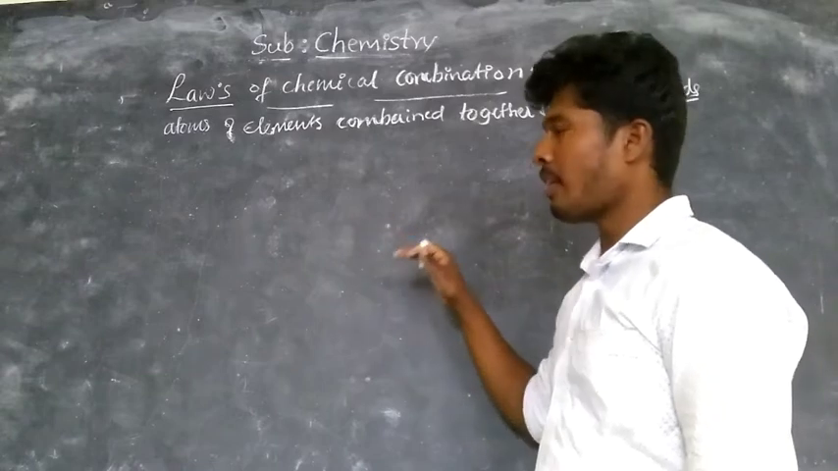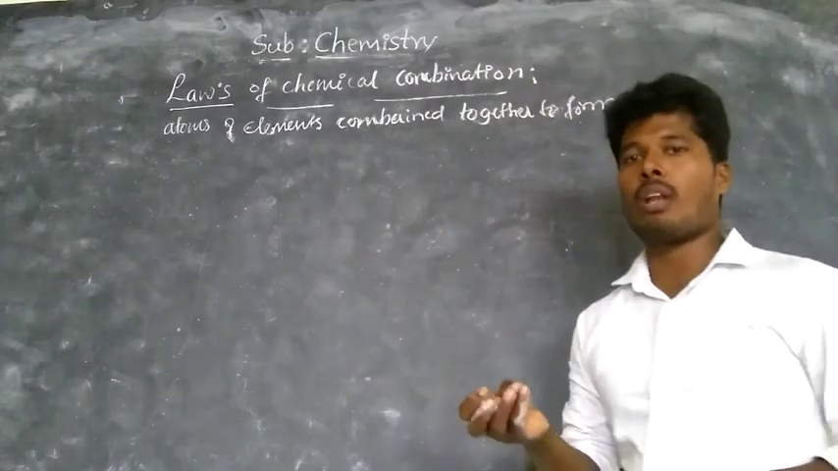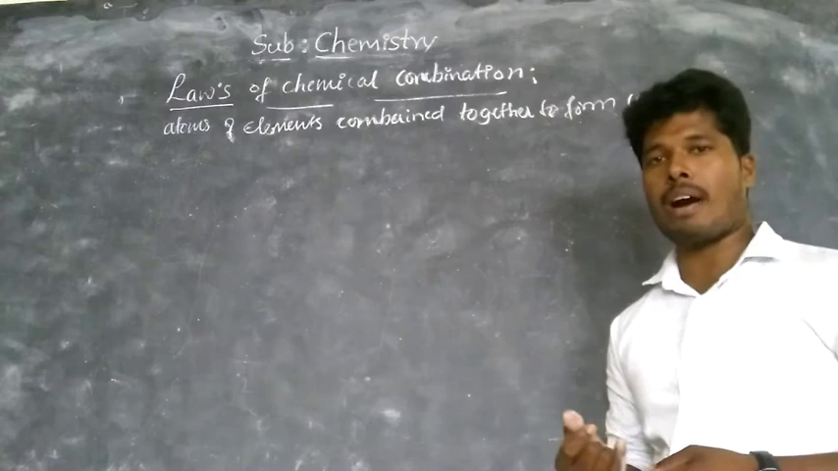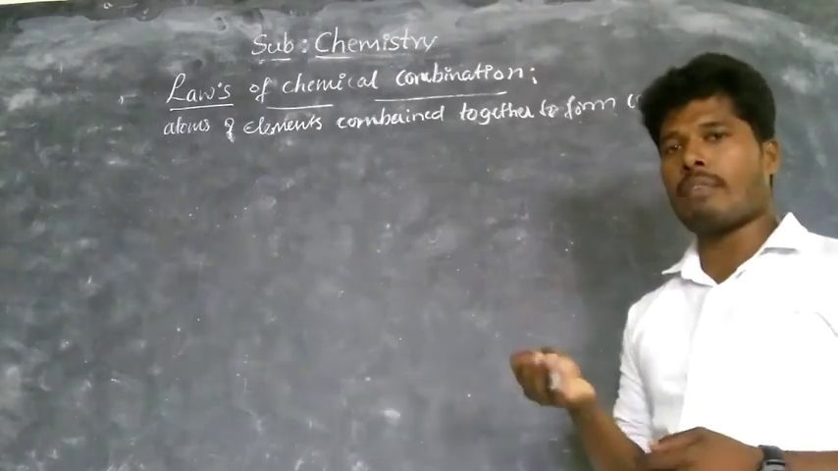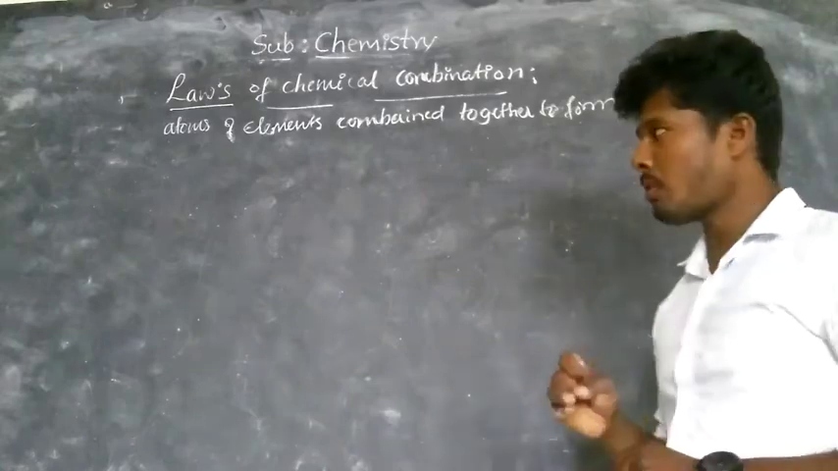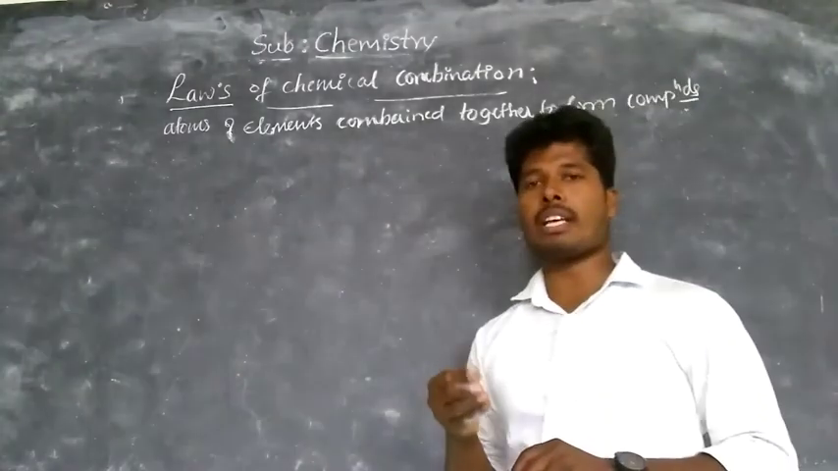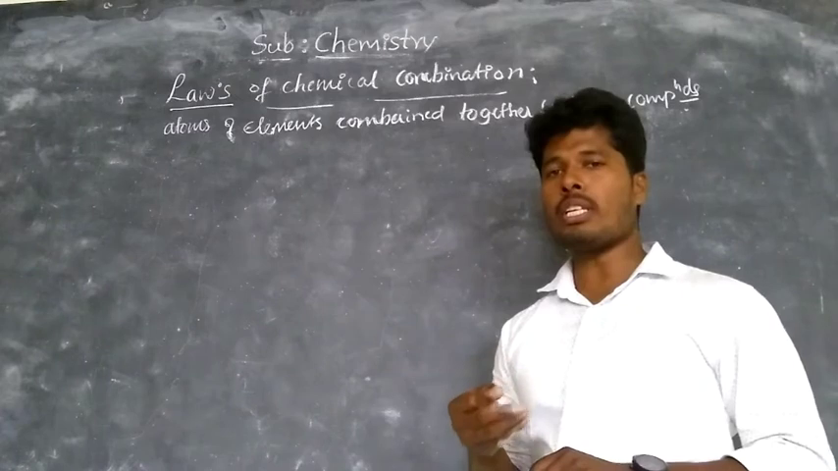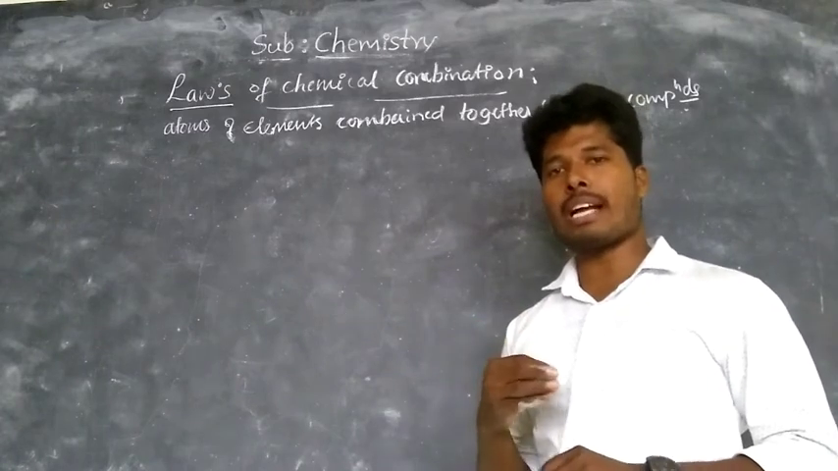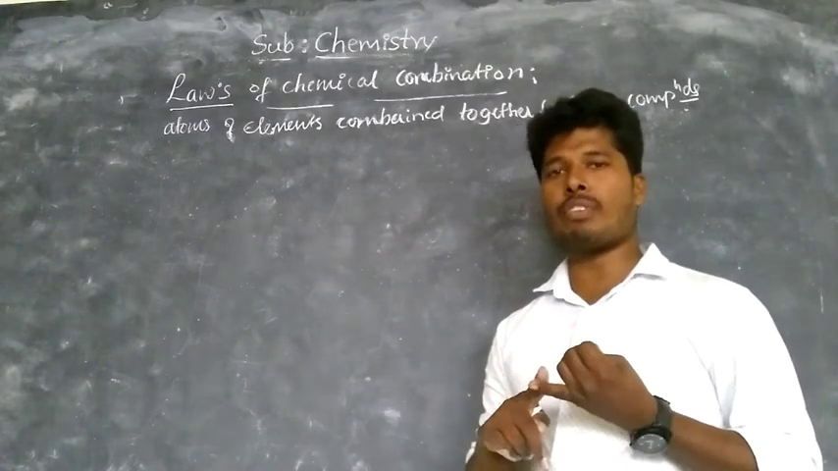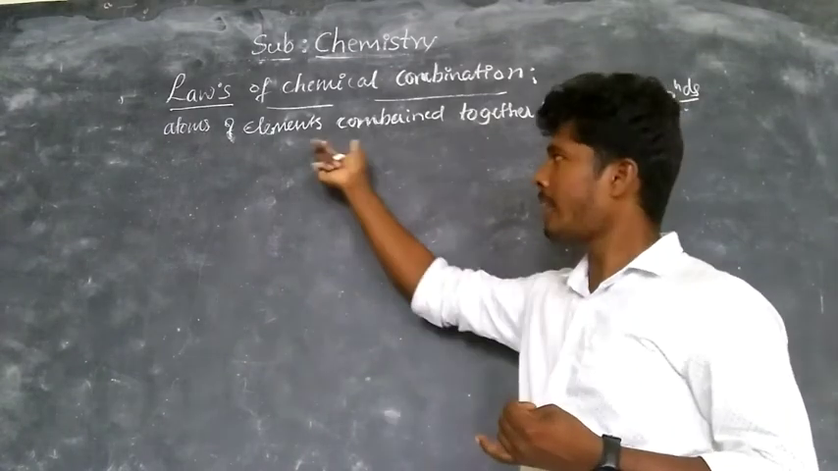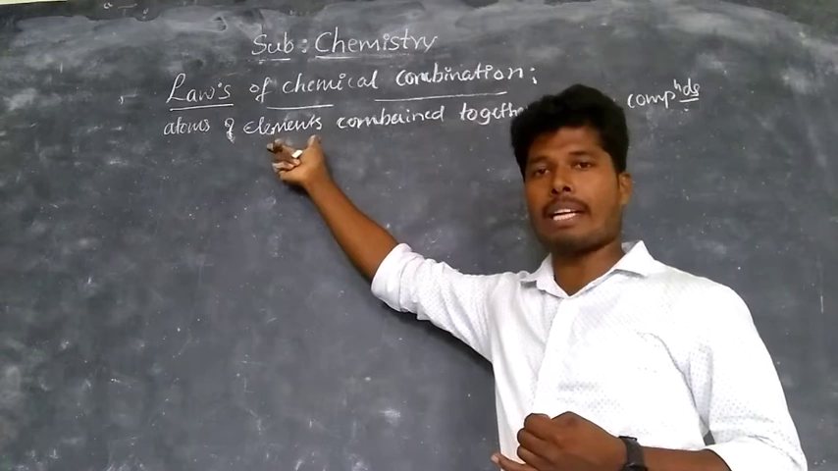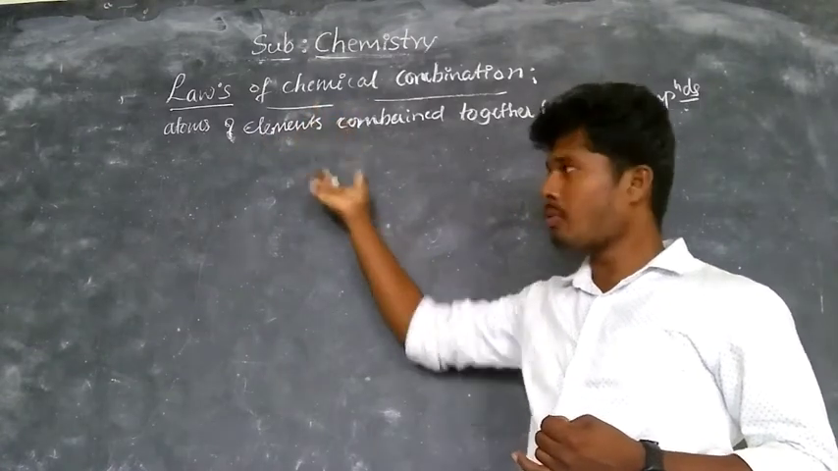The five basic laws are: the first one is law of conservation of mass. The second one, law of definite proportion or fixed proportion. The third one is law of multiple proportion. The fourth one is Gay-Lussac's law, and the last, the fifth one, is Avogadro's law. These five laws talk about the atoms of an element. Those we will study here.